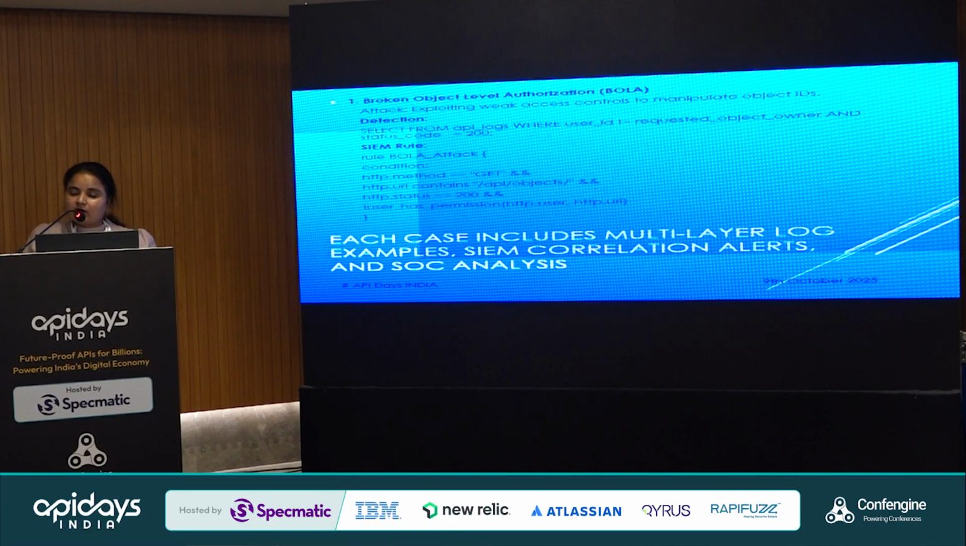It is used to track, like how we can save that. You can see the detections, like how we used to give that. The SIEM rules are there, attacks, and how they get triggered, like select a string from the API logs where user ID equals something. In that way, we can detect, and we can apply the SIEM rules for that. So I'm moving to the next one.